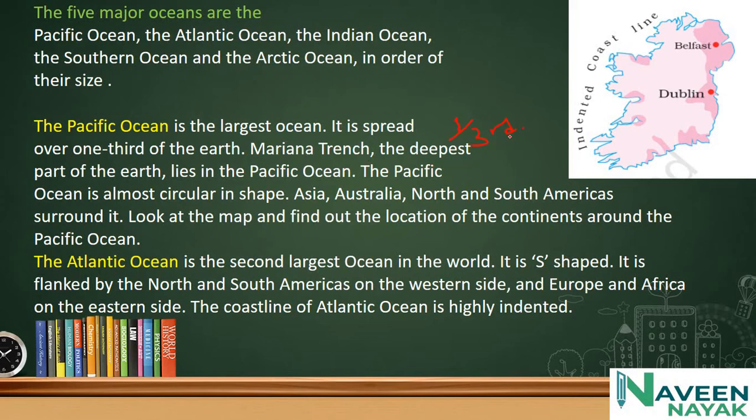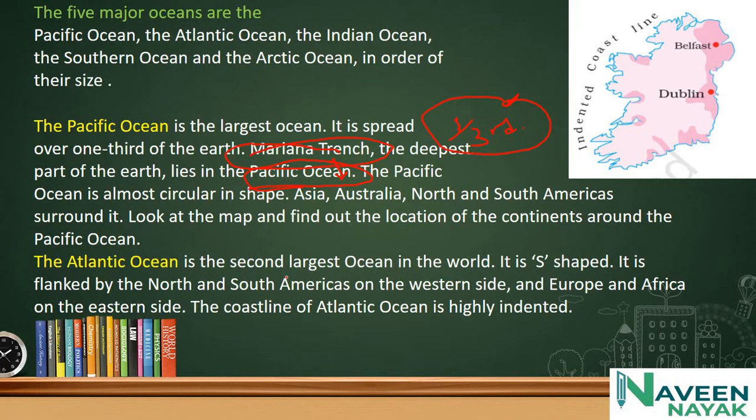The Mariana Trench, which we discussed in the last class, I think in geology, is the deepest part of the Earth and lies in the Pacific Ocean. It is formed due to converging tectonic plates. The Pacific Ocean is almost circular in shape. Asia, Australia, and North and South America surround it. Look at the map, you can see here. Find out the locations of the continents around the Pacific Ocean. I will show it on the map.